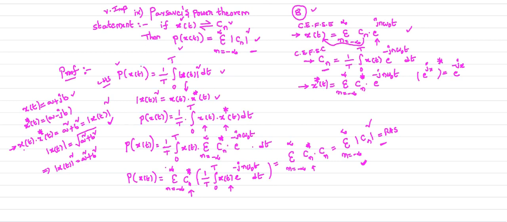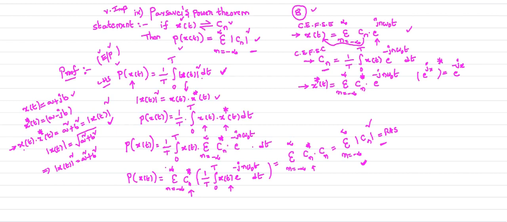To prove this, we just consider the known equation. How to calculate the average power of the continuous time signal? Previously we used this formula. I already told you in the case of energy and power signals, how to calculate the energy and how to calculate the power of a continuous time signal and of a discrete time signal. Since it is a continuous time Fourier series, therefore I consider the average power equation in terms of the continuous time signal. So this is your average power equation.